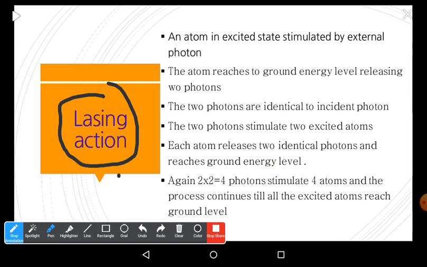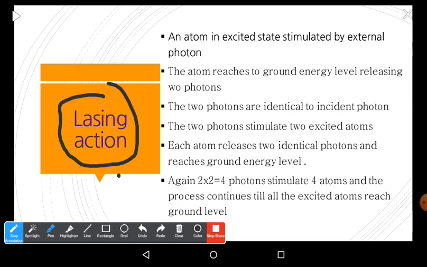We know that spontaneous emission of radiation consists of many wavelengths, and during this radiation a laser is not produced. But in stimulated emission of radiation, a fine narrow beam of laser is produced. The principle behind producing the laser is just like a chain reaction in which the energy particles, that is the photons, are released in multiples by the atoms.